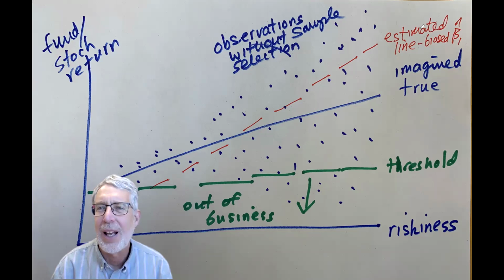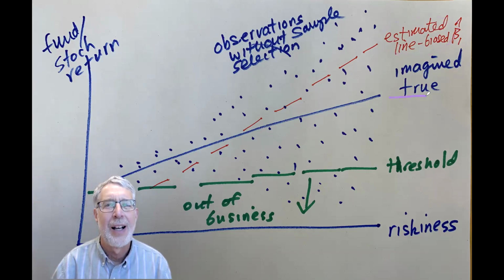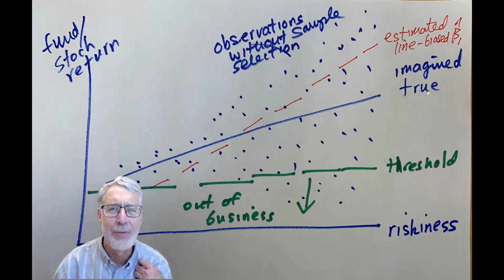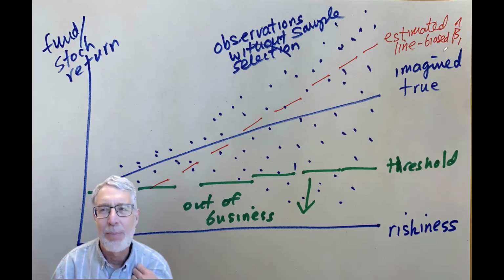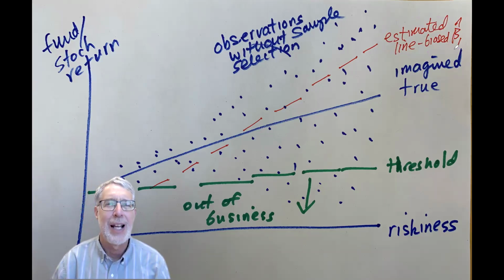So now our estimated line is going to be steeper than our imagined true line. Our estimated line will be steeper, and we'll have a biased estimate of beta 1 hat. So again, the sample selection results in a biased estimate of beta 1 hat.